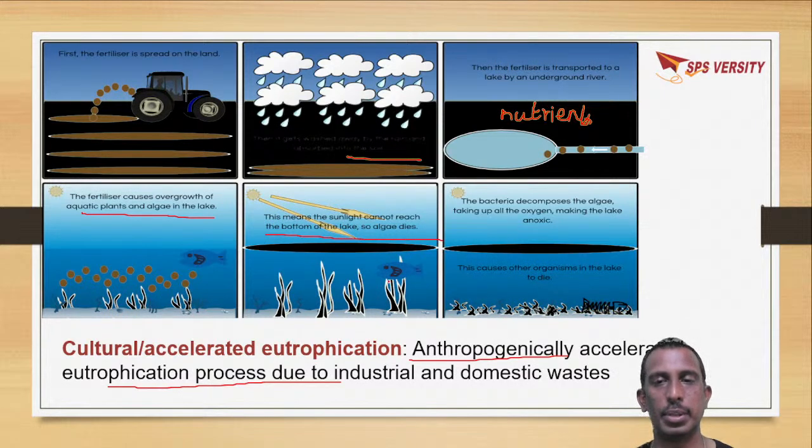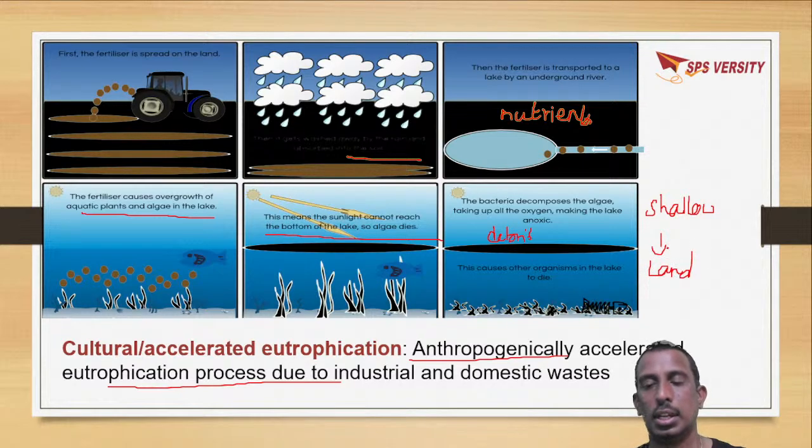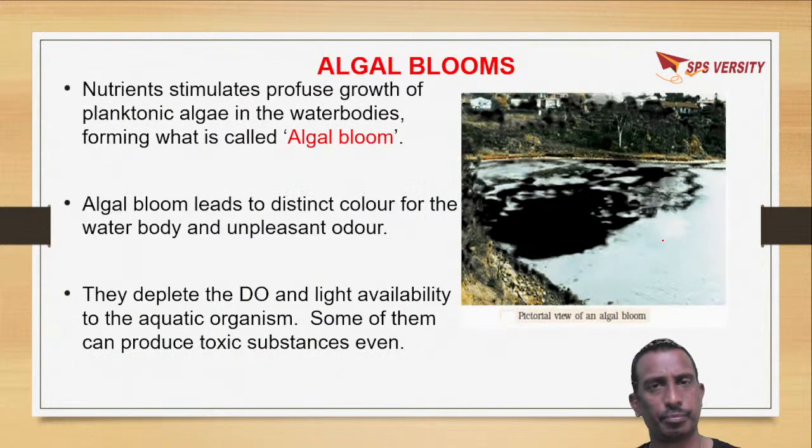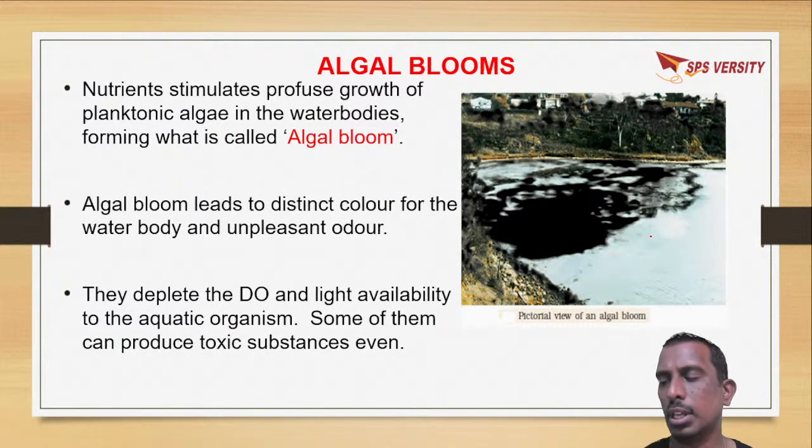So the organisms will die. That is, the debris gets deposited. As the debris gets deposited, the water bodies become shallow. Gradually, as they become shallow, the water bodies get converted into land. Okay. So eutrophication is one of the major effects of water pollution.